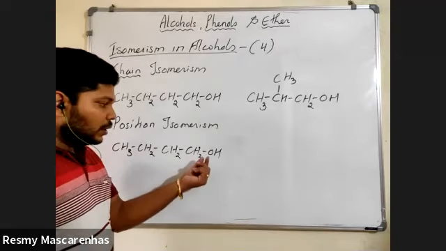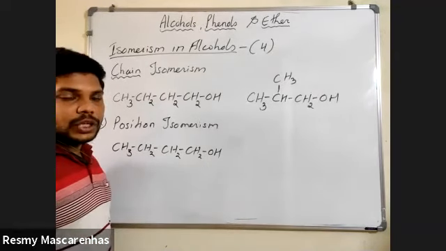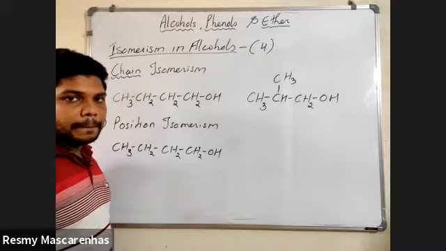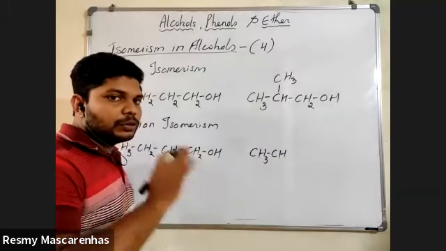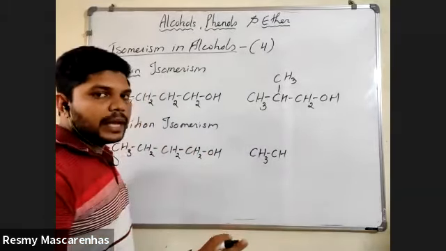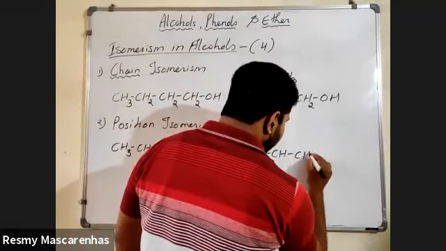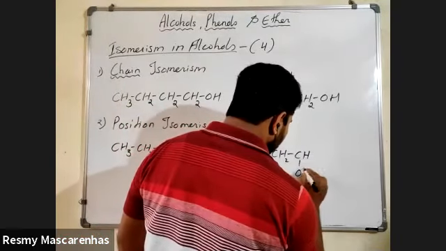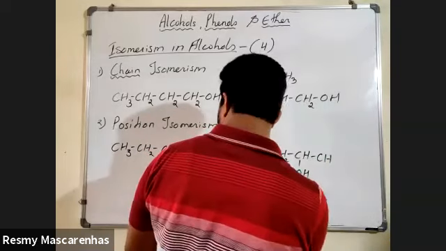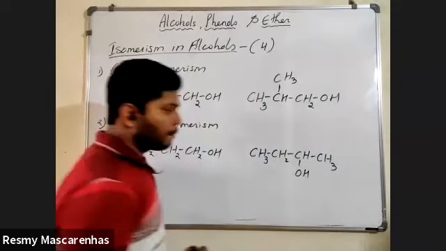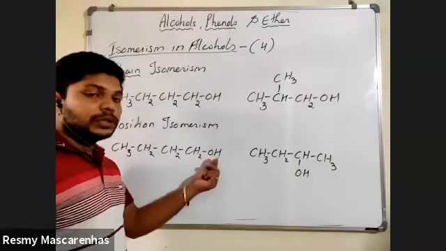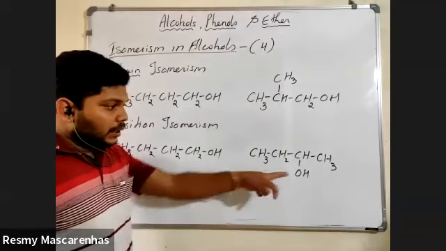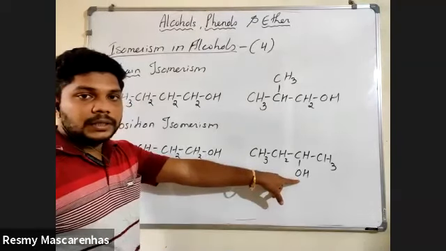Now you tell me, students, where the OH group is located, which carbon? First carbon. I'm not going to change any number of carbon, any number of hydrogen, any number of oxygen. Everything will remain as it is. But what you will see the difference in this case is the position of the OH group. Earlier, the position of OH group was on first carbon. Now the position of the OH group is second carbon.